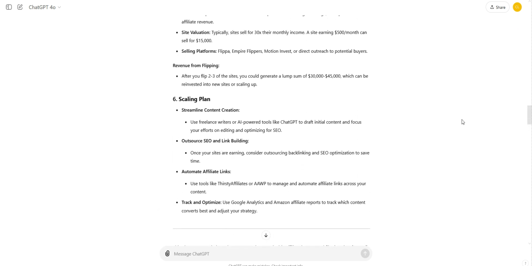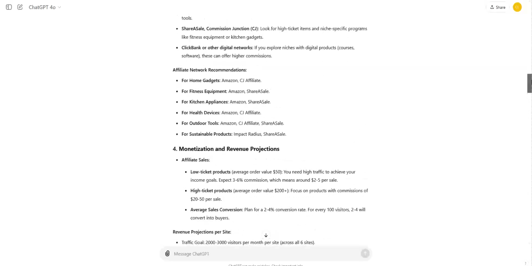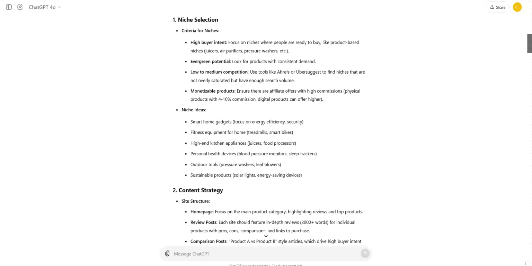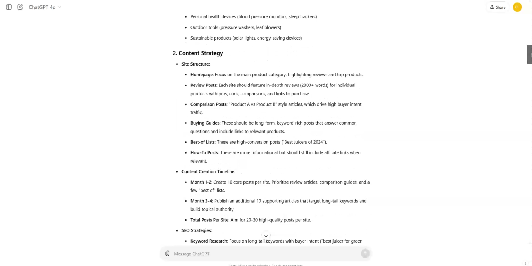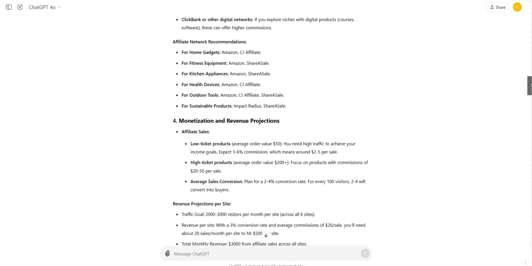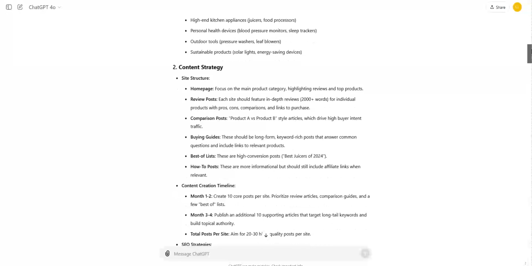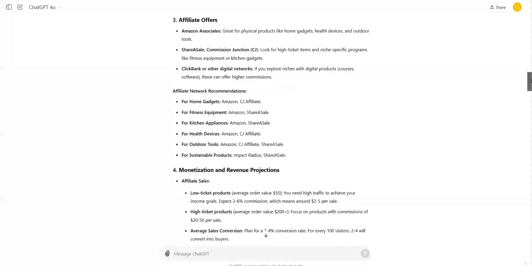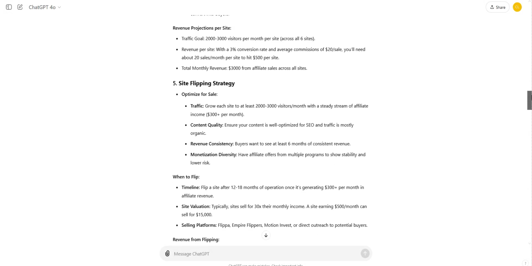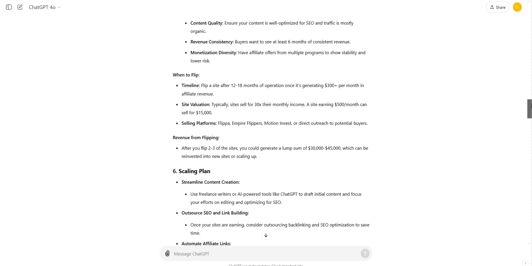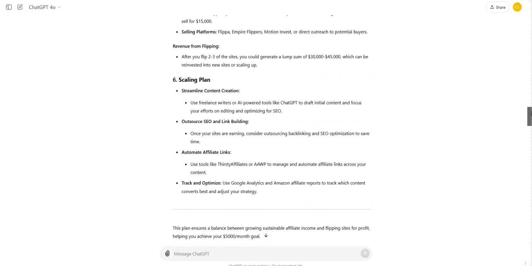But what I want to show you is this. You've got AI breaking down those main 6 steps: niche selection, content strategy, affiliate offers, but that's quite wide at the minute. It's not narrowed in at all. What happens if you've got your plan here, and the original plan is for $5,000 a month? You could change that figure. What happens if you need more information about these areas to actually get it done?